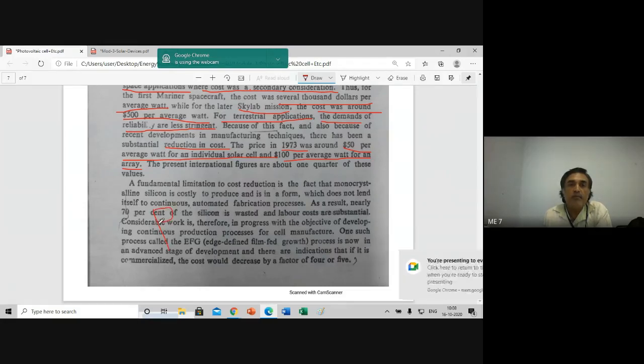In the business field, commercial field, they call this a photovoltaic cell. They will not understand if you say photovoltaic cell, that is an engineering term. For commercial purposes, from the business point of view, they call it a PV module.